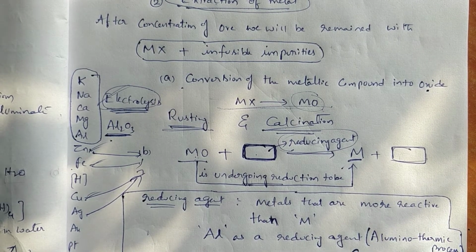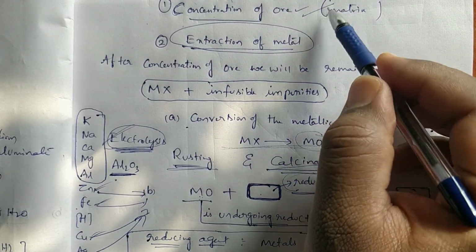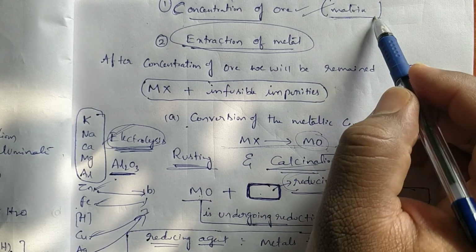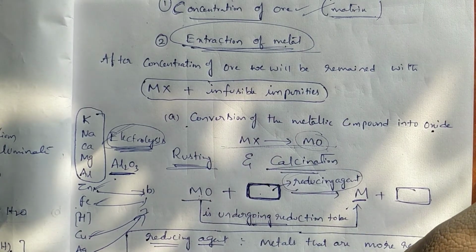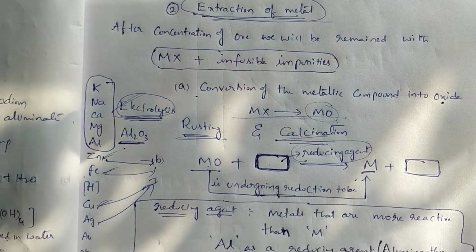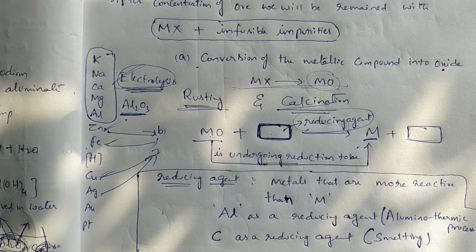Are you okay? Till this one, I hope you are clear. In the previous class, we have seen concentration of ore. Concentration of ore is nothing but separation of matrix or gangue. Coming to the second step, extraction of metal, we are going to see in this class. Let us see now, all of you carefully. Whatever I told till now, please remember carefully and follow accordingly.